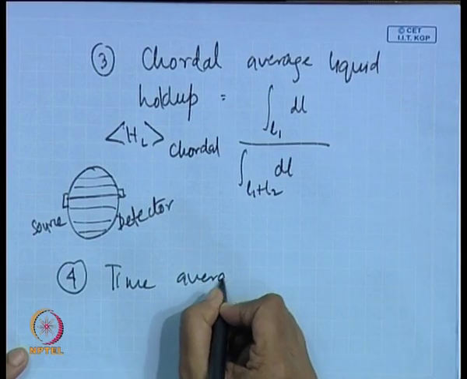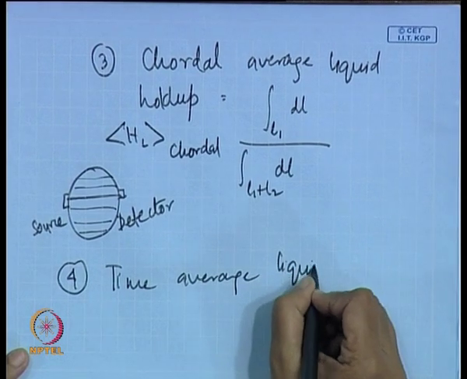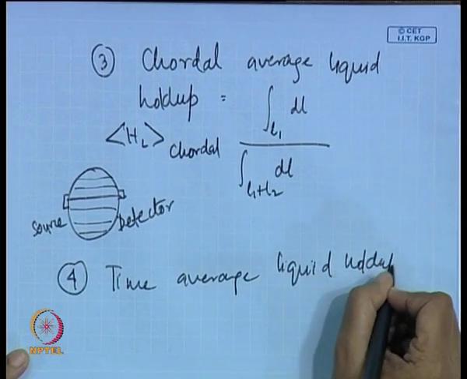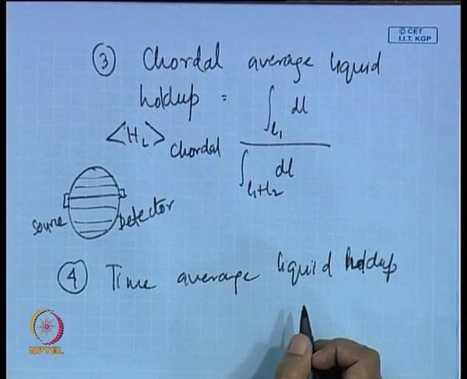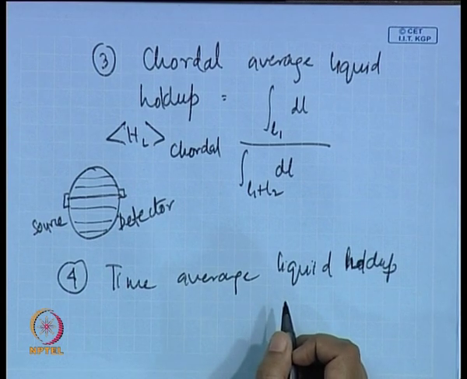So, apart from these average values, it is very important to know the time average void fraction, which we can find out by noting the in situ compositions at different points across a particular cross section. So, this gives us the next definition, which is the time average liquid hold up. This particular thing is usually defined as